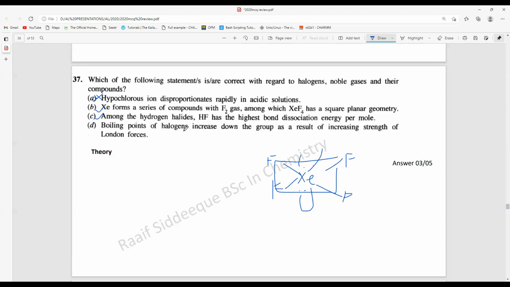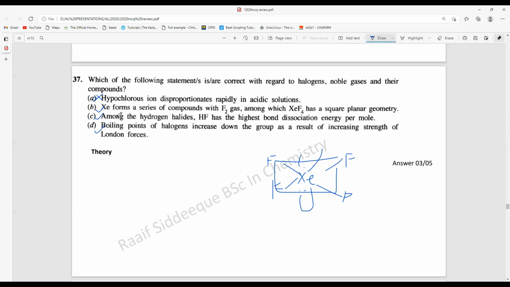Boiling points of halogens increase down the group as a result of increasing strength of the London forces. So this is very typical. Fluorine, chlorine, gas. Bromine, liquid. Iodine, solid. Why? Because they have higher London forces, higher surface area. That is why their physical states also change from gas to liquid to solid, and there will be a higher boiling point as well. So this is also correct.